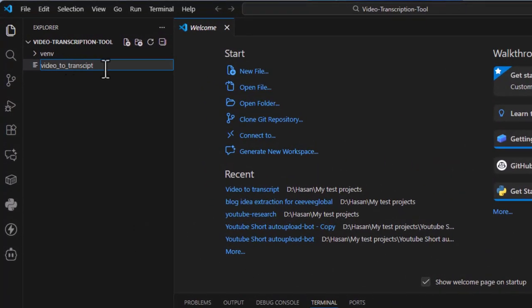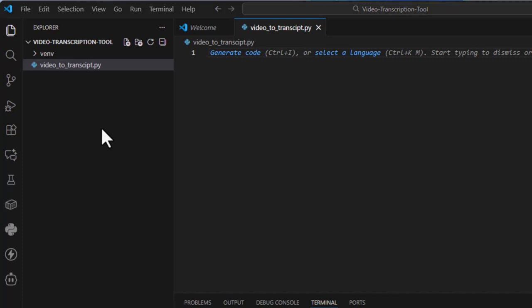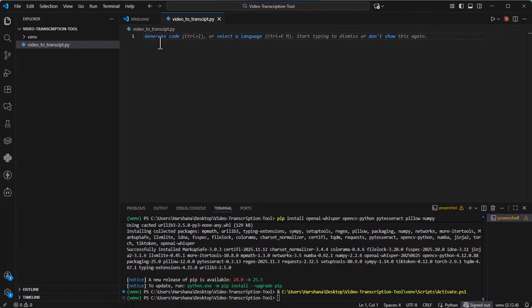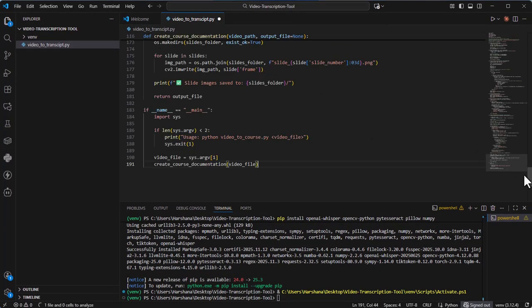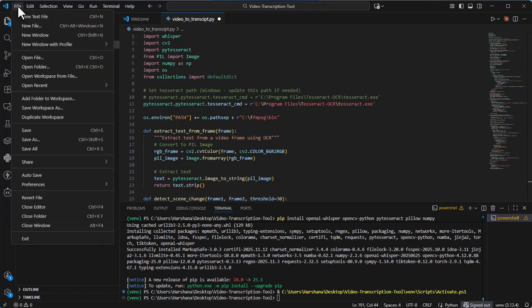Back in VS Code, time for our first Python file. Click New File and immediately save it as video-to-transcript.py. This will be our tool that extracts slides and transcripts. Now get the full code and paste it here. Don't forget to save the file.